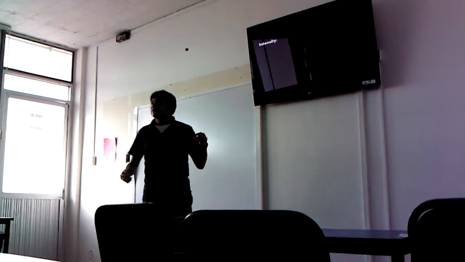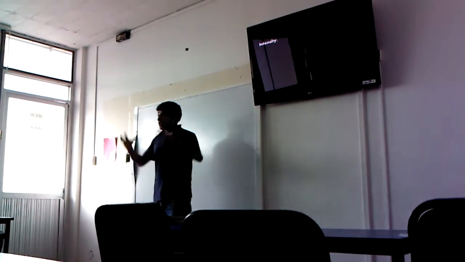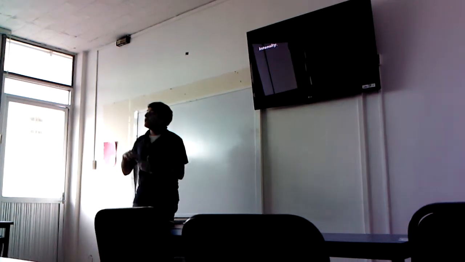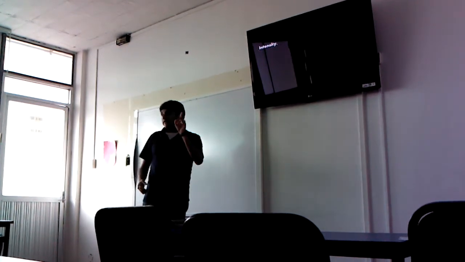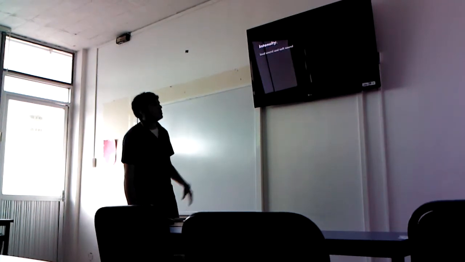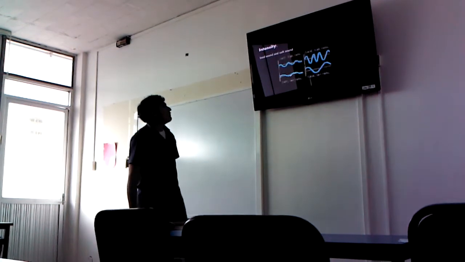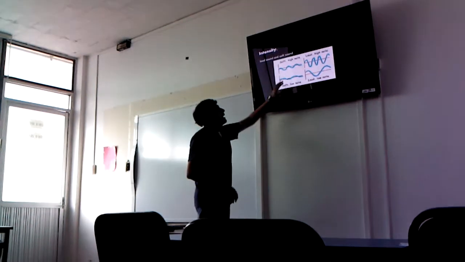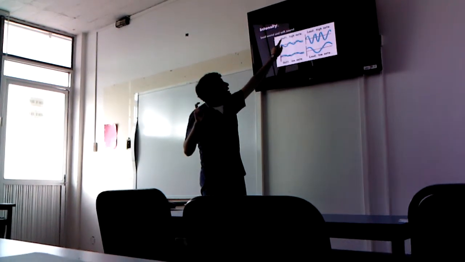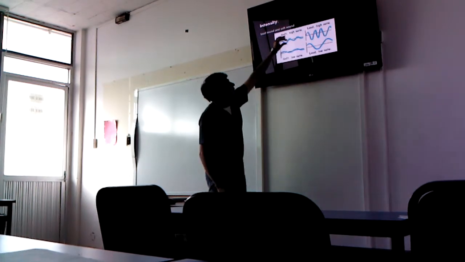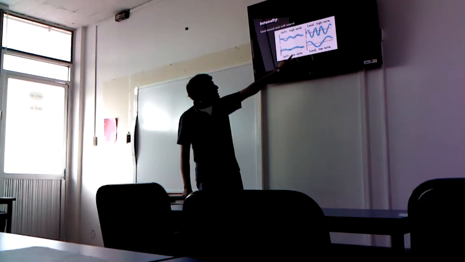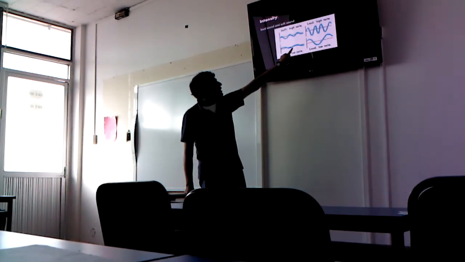The last one is intensity. Intensity is the characteristic of sound that tells us the difference between a loud sound and a soft sound. It depends on the wave amplitude. It is measured in units called decibels. For example, in this picture we have a high note with the waves very close, but the sound is very soft. So the amplitude of this wave is not big; it's small. It happens in the same way like this.